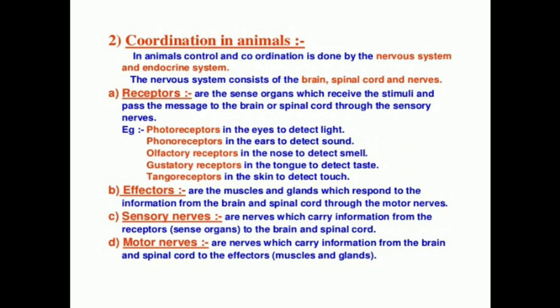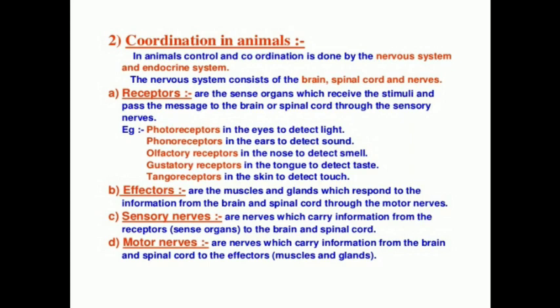Right? So first, the nervous system, what does it consist of? Brain, spinal cord and nerves. So these three together come under the nervous system. Brain, spinal cord and nerves. And for that, first we will see a few key terms.